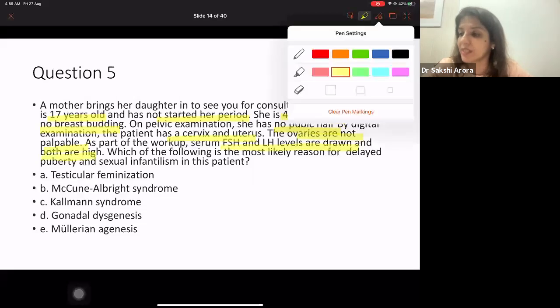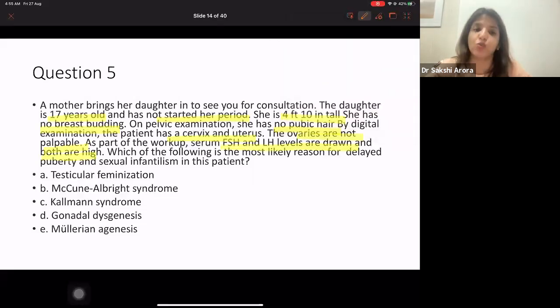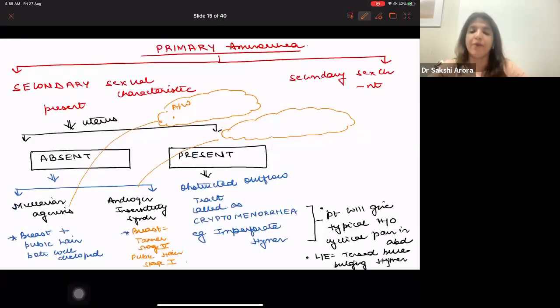Now, whenever you are reading MCQs, which are clinical MCQs, you have to highlight those points which you have to focus on, right? Okay, so now tell me, what do you think this female is having? Now, most of you are answering this question correctly. Some of you are making a mistake, and for all the students who are a little bit confused in topics related to primary amenorrhea, quickly, I'm going to tell you how to come to a diagnosis in cases of clinical amenorrhea when you get a clinical question.